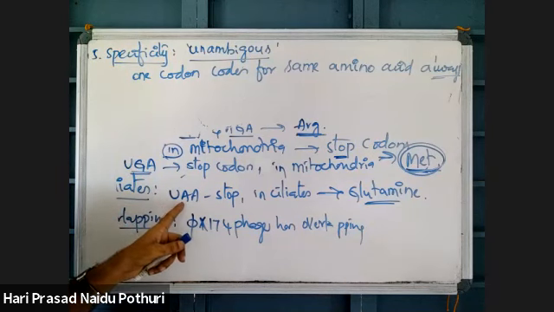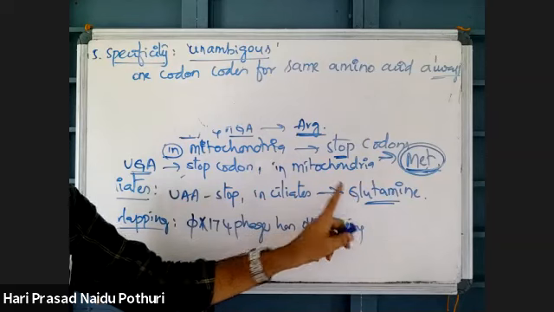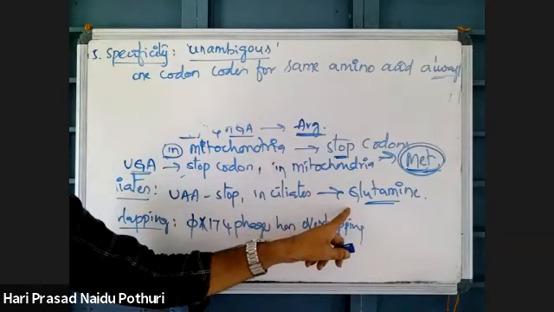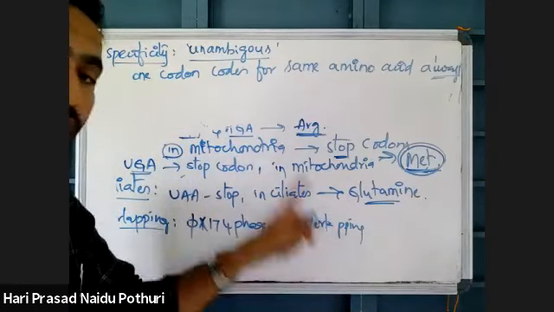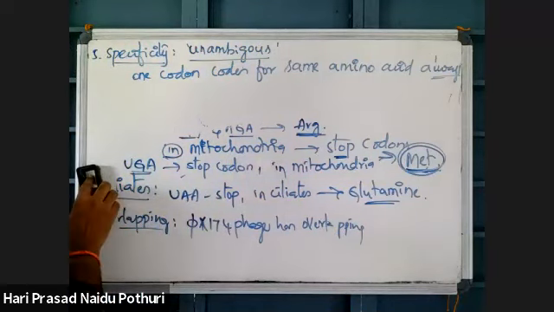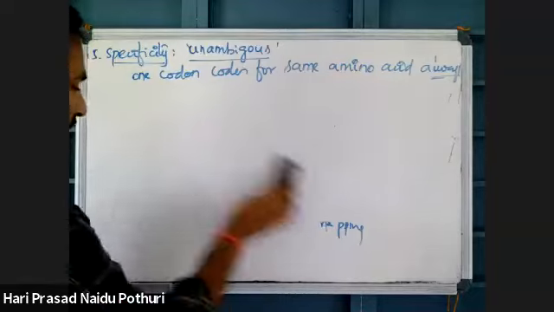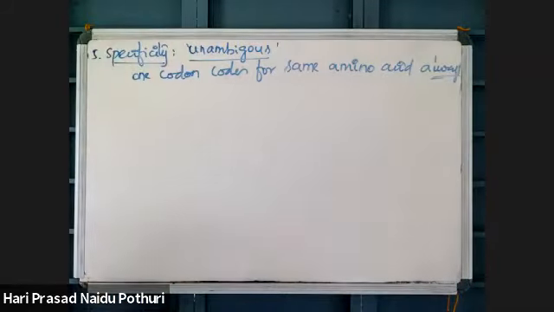In ciliate, UAA is coding for glutamine. Normal UAA is a stop codon, but in ciliate it is coding for glutamine. That means UAA will code for glutamine only under any condition in ciliate. That is specificity, also called the unambiguous nature of the genetic code.